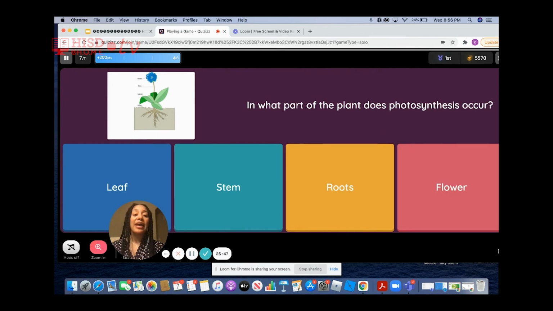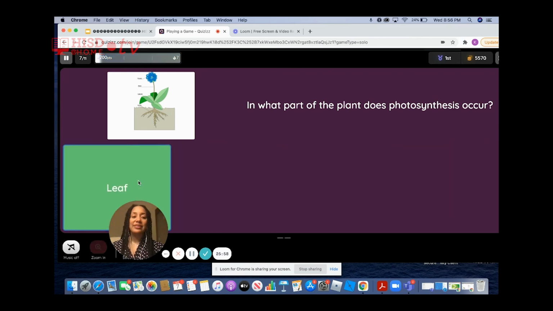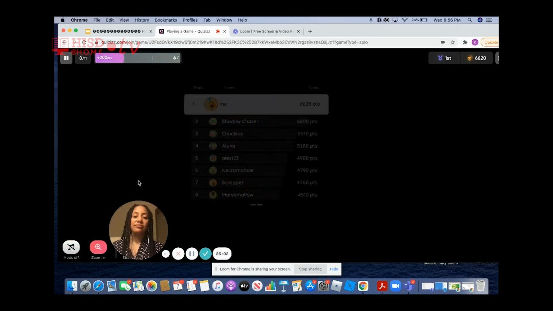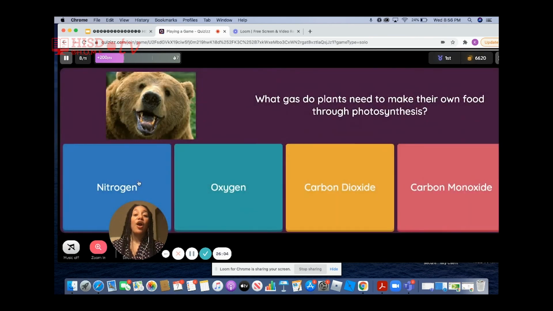In what part of the plant does photosynthesis occur? Yes, photosynthesis occurs in the leaf of a plant. What gas do plants need to make their own food through photosynthesis?